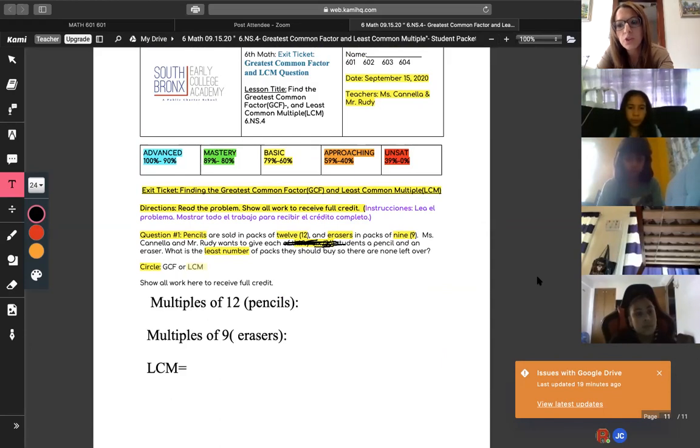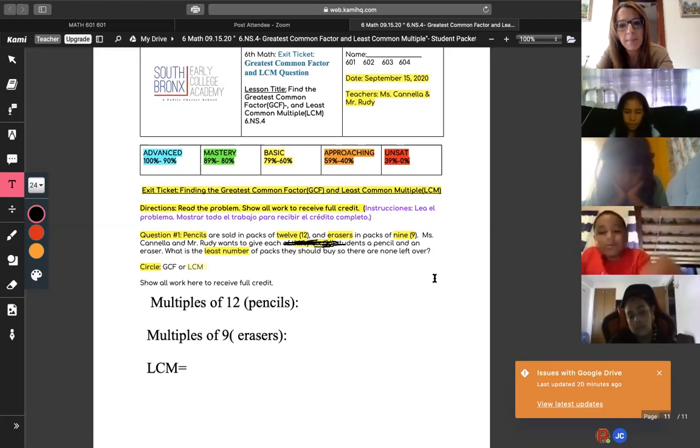You're going to write all the multiples of 12, which you're going to do on your own. And then you're going to write all the multiples of 9. And then you're going to find the LCM. And then you have to go one more step and find out how many packs of pencils do I need and how many packs of erasers. It will be multiple choice.